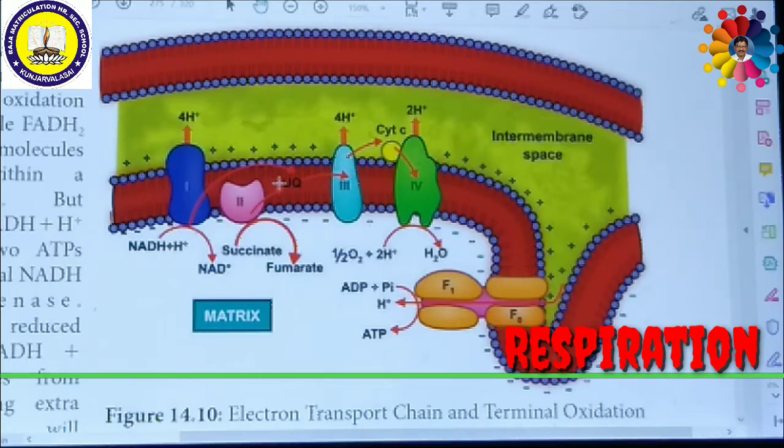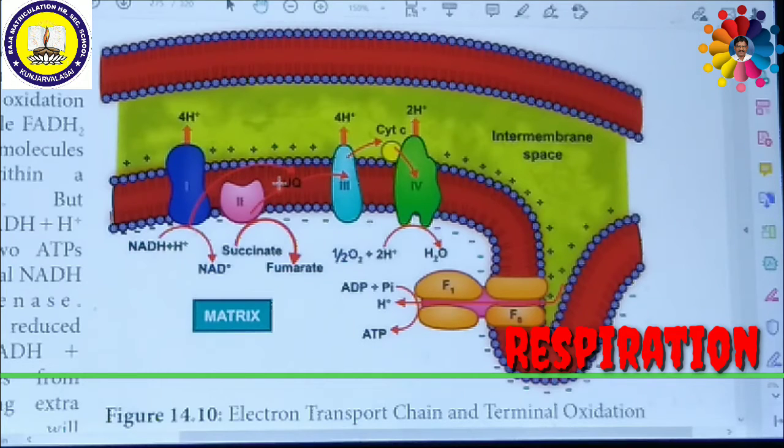Ubiquinone, or coenzyme Q, is a small lipid-soluble electron and proton carrier located within the inner membrane of mitochondria. Then it will enter the second complex, complex 2, the succinate dehydrogenase complex. It contains FAD, a flavoprotein associated with a non-heme iron sulfur FeS protein.